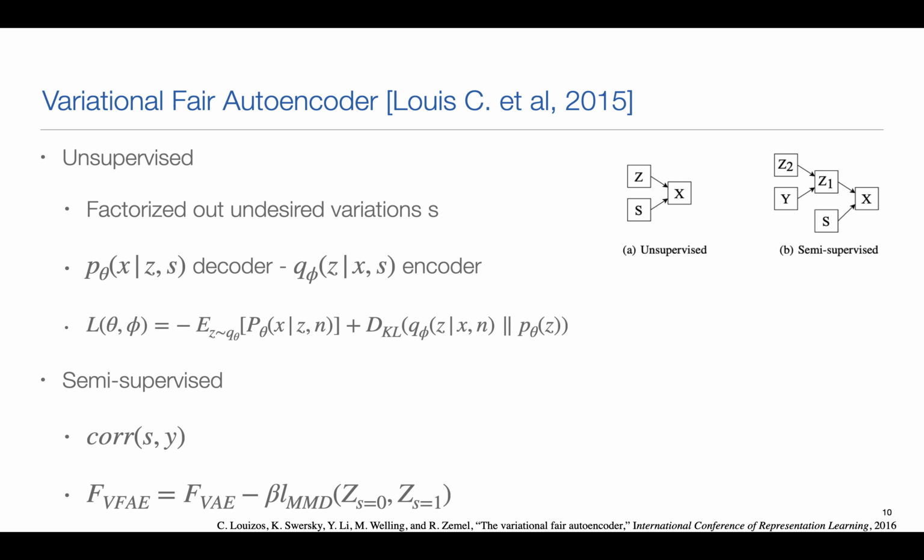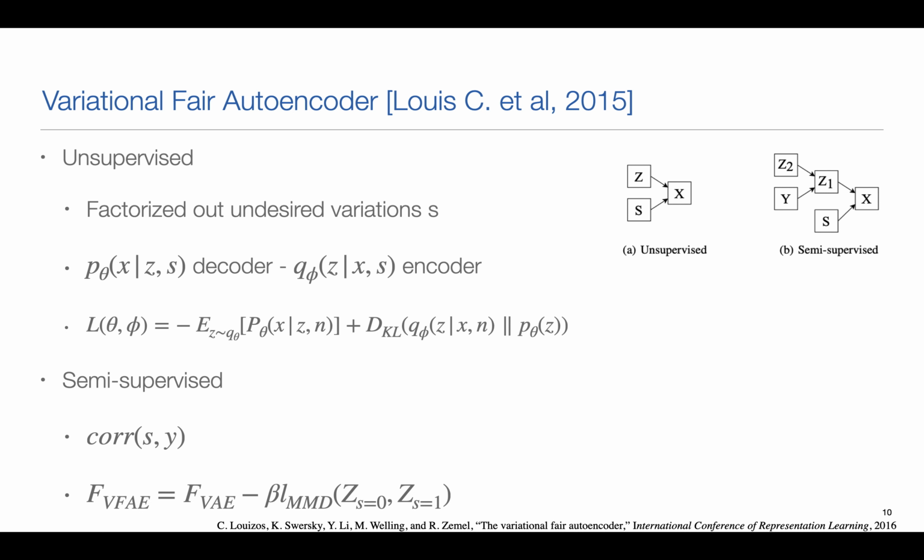In the unsupervised approach, they split the input data of the encoder into two inputs: X, the features, and S, the sensitive attribute.